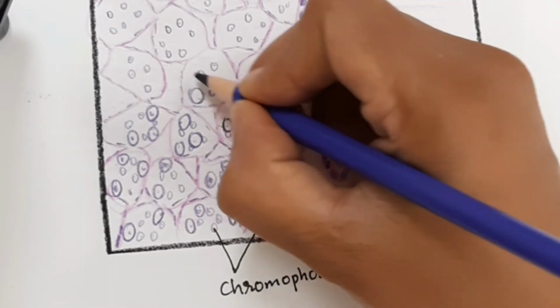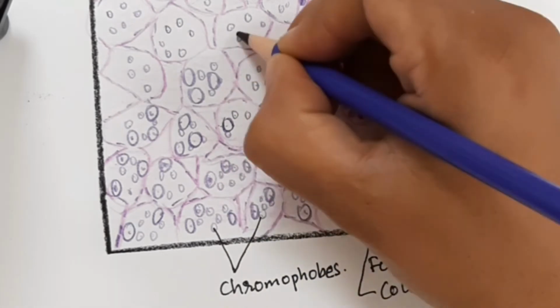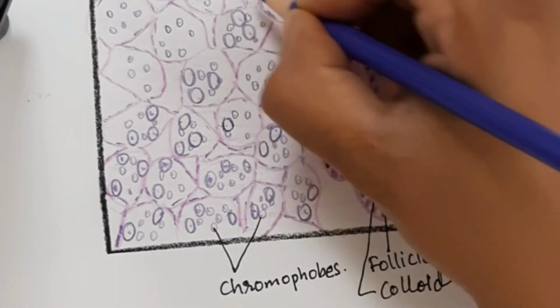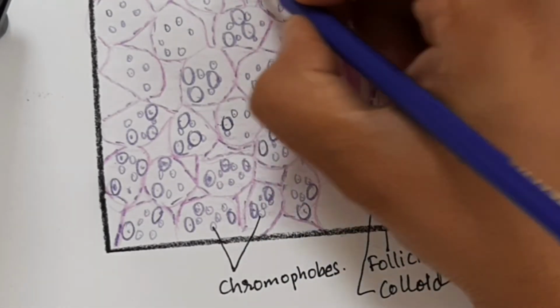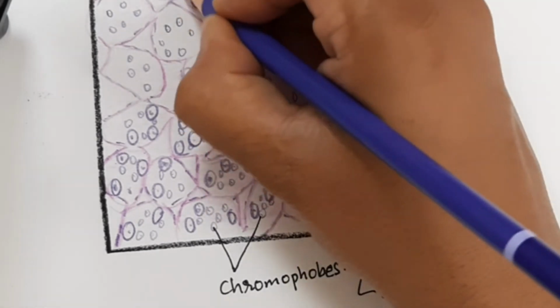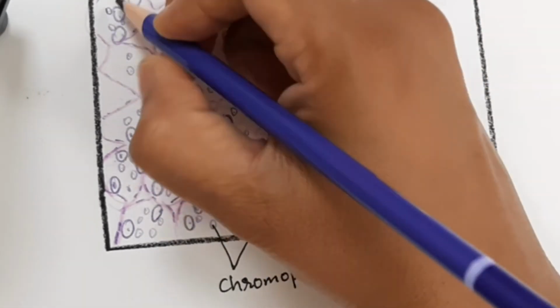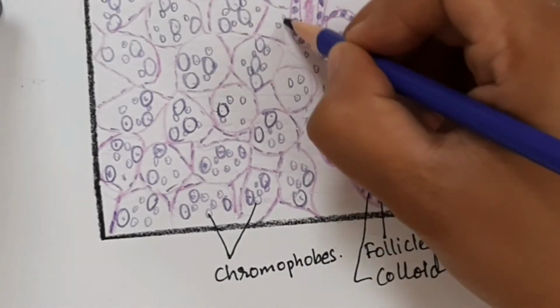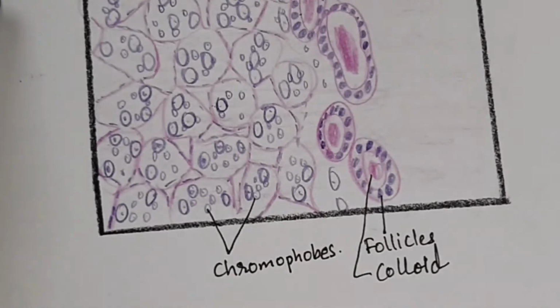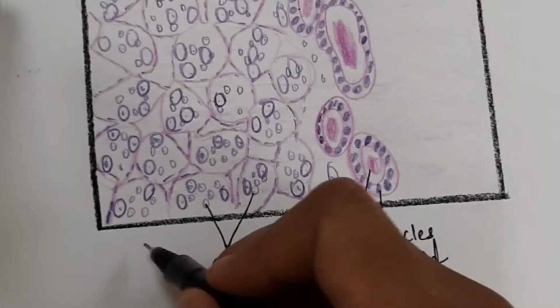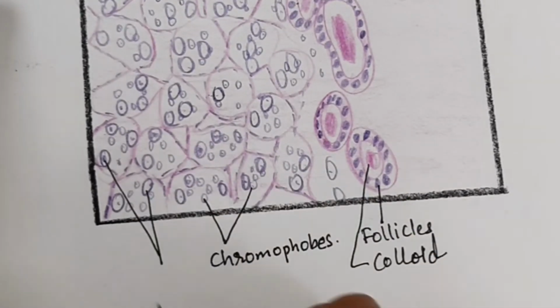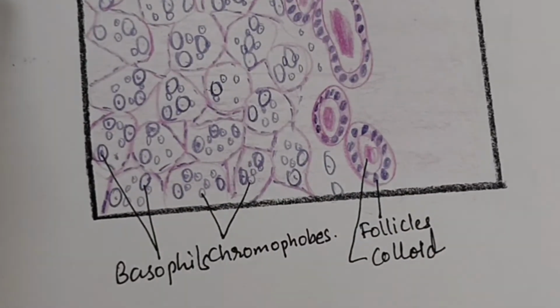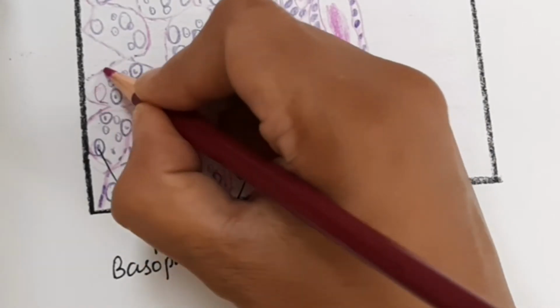Luteinizing hormone in female stimulates the maturation of the corpus luteum and it secretes progesterone. And in male, it produces androgen by the interstitial cells of the testes and is called interstitial cell stimulating hormone. And thyrotropes produce the thyroid stimulating hormone.